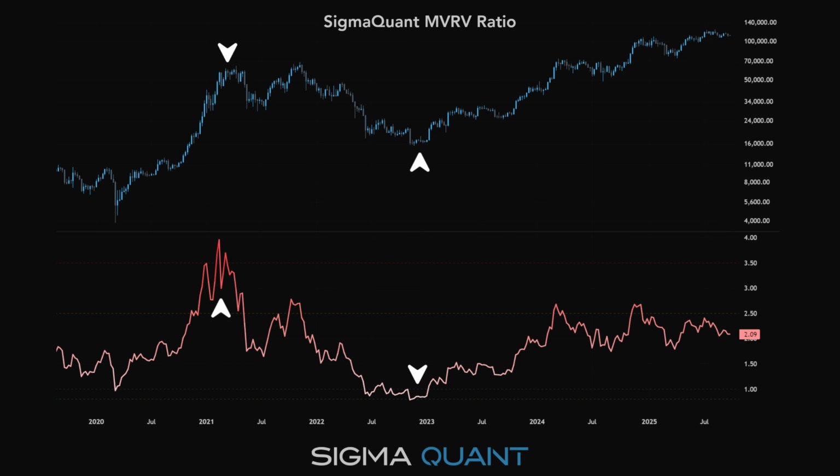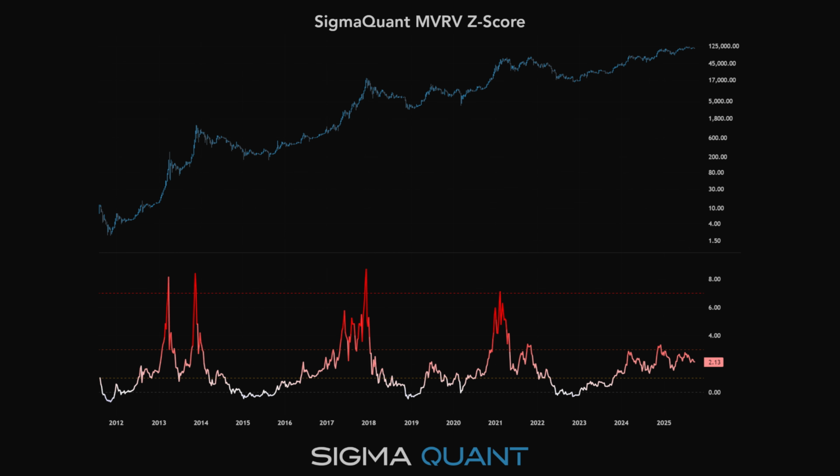When MVRV is low, it means the market is near or below cost. Fear dominates. Holders are underwater, and capitulation is in the air. Historically, values above 3.5 flagged cycle tops, while values near or below 1 flagged cycle bottoms. It's almost like an X-ray machine for Bitcoin's emotional state.